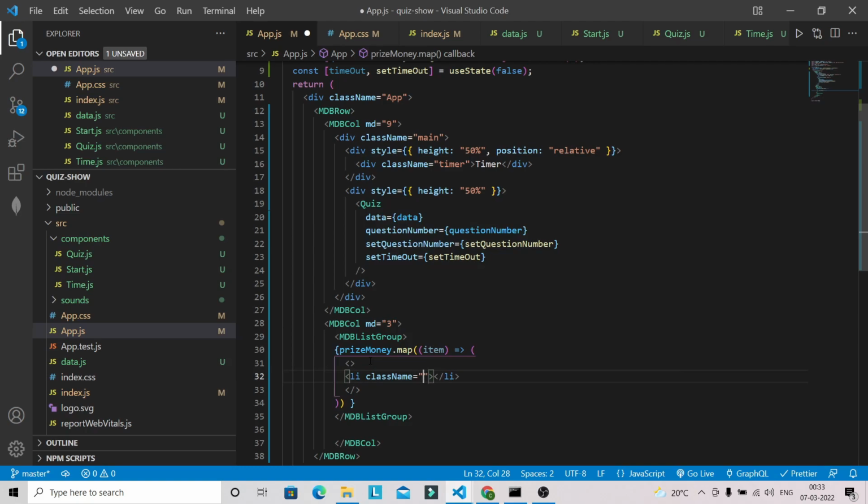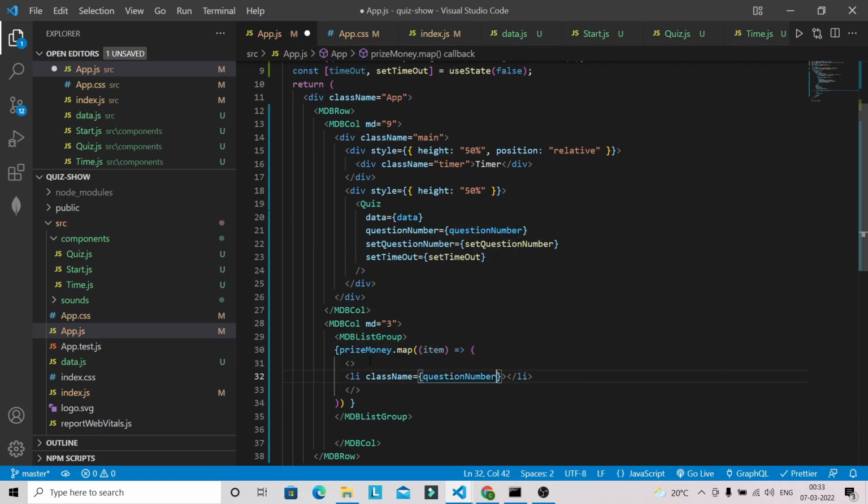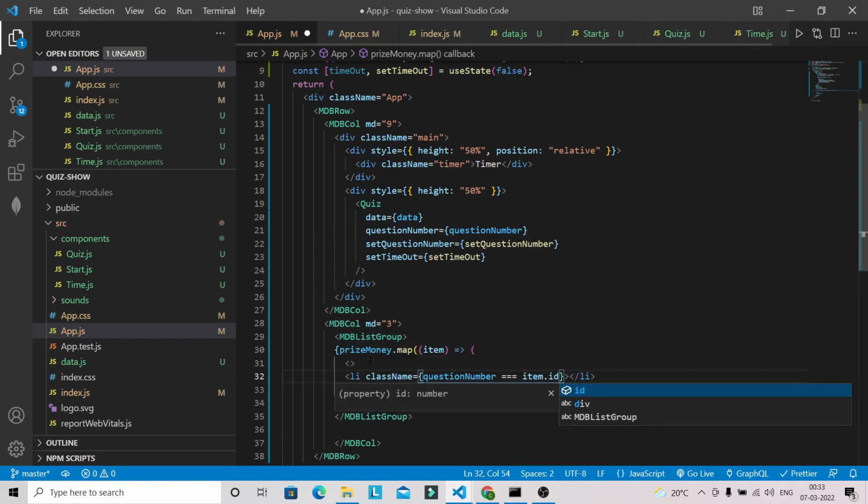So I wanted to set the dynamic active styling, okay. So what we have to do over here is check if the question number matches the item dot id.